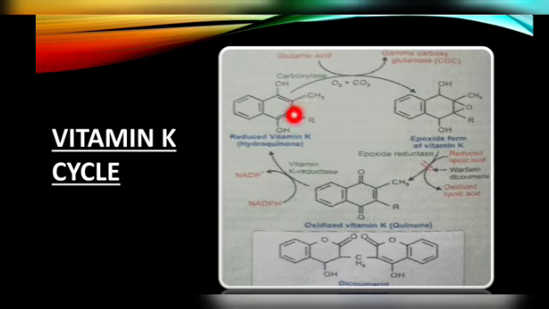Okay, and then this will convert into an epoxide. You know about a catalyst, right? Every catalyst does not get consumed in the reaction. At last it will get regenerated. In this way it is regenerated, but in the form of epoxide, and it again converts into vitamin K with the help of an epoxide reductase. And here warfarin and dicoumarol are inhibitors. Okay, that's it. That is about the reaction. If it inhibits here, the total cycle will be blocked.